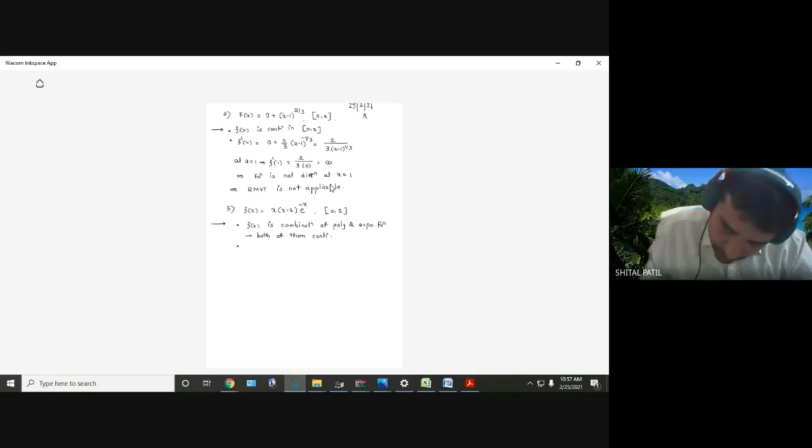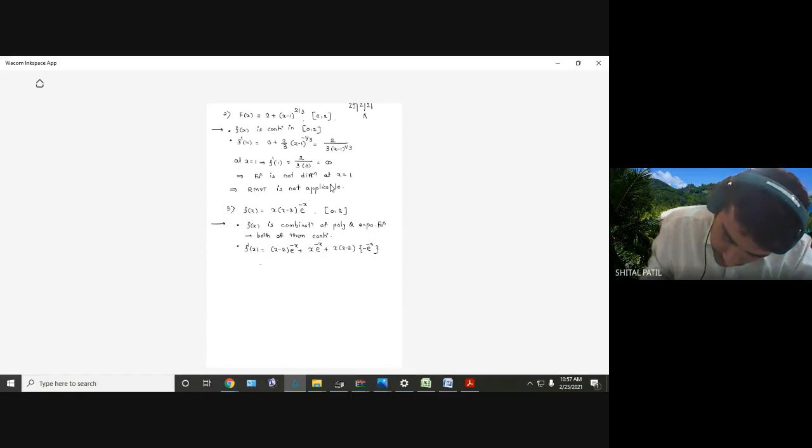Okay. Now differentiation. f dash of x equal to. So we have to use the product rule. Derivative of x is 1, x minus 2 e raised to minus x, plus x as it is, derivative of x minus 2 is 1, e raised to minus x, plus x minus 2, and derivative of e raised to minus x is minus of e raised to minus x.